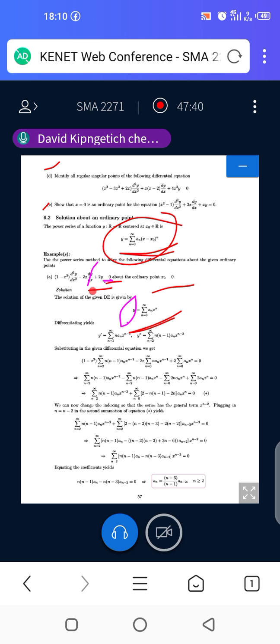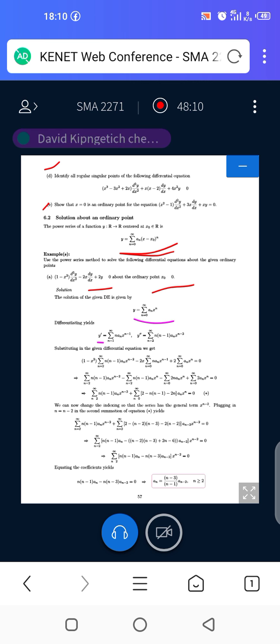We require the first derivative, dy dx. So if you differentiate this function once, we have y prime, which is simply dy dx.